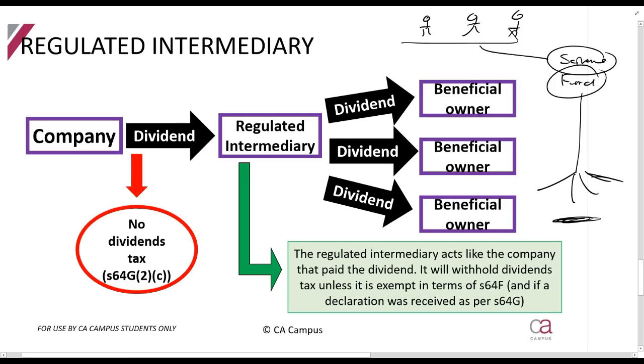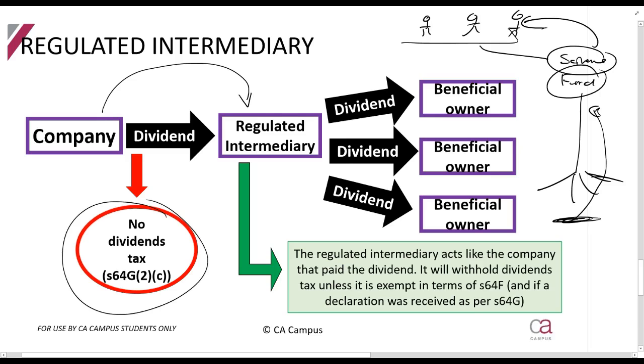Those shares earn dividends, they get paid to the fund, and then the fund gives you your share. Right, now they say, if this is the case, when the company pays a dividend to the regulated intermediary, there must be no dividends tax withheld. It's only when the regulated intermediary pays to the beneficial owners that the dividends tax must then be withheld.